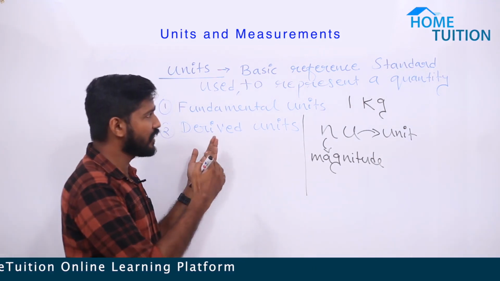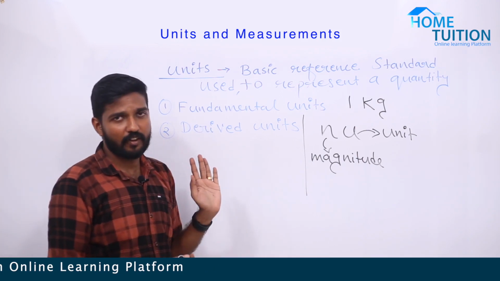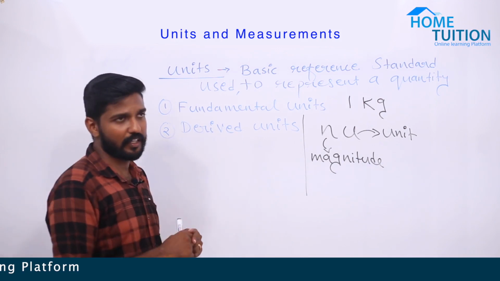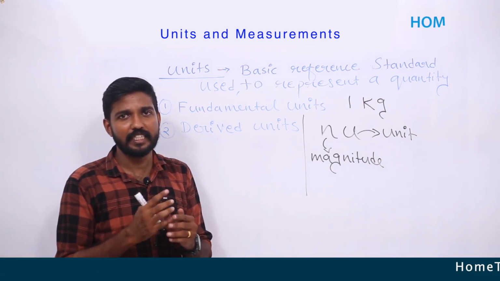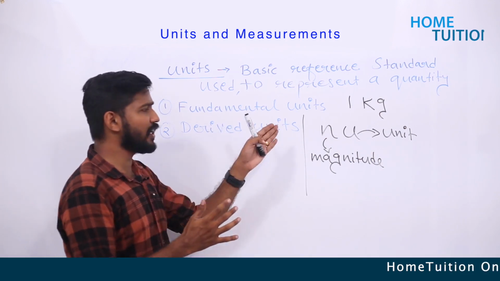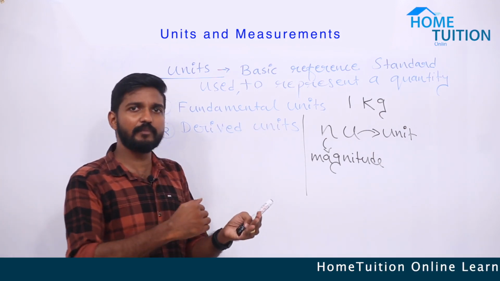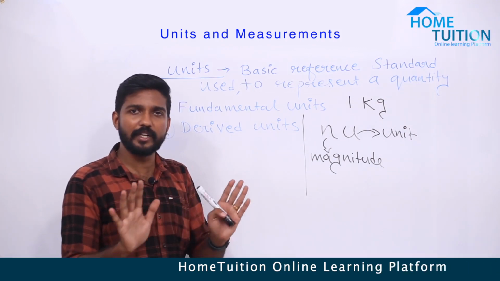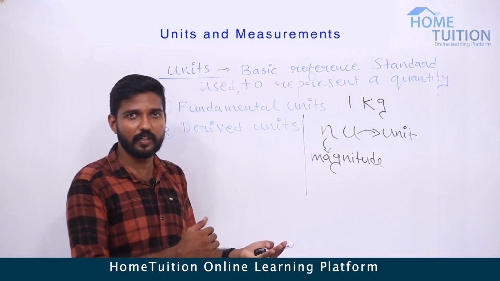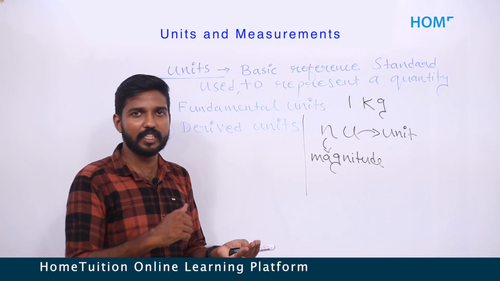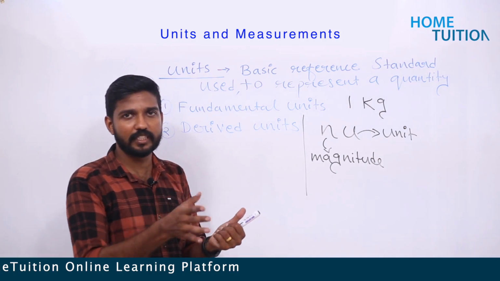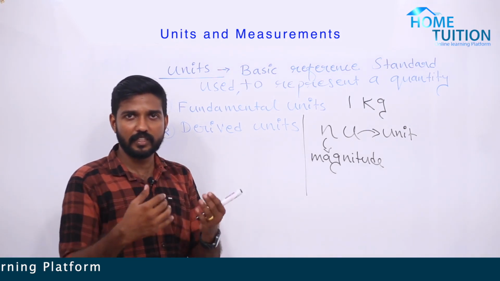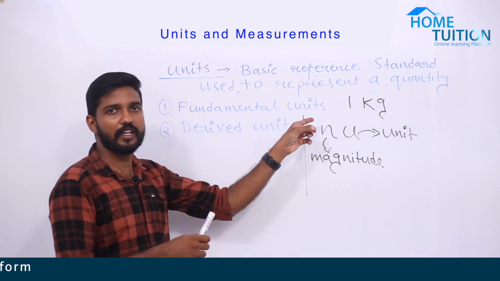Then we have learned 3 types of physical quantities. What are they? Fundamental, derived and supplementary. So what do you mean by fundamental units? The units of fundamental quantities are called fundamental units. Very simple. What are fundamental quantities? Mass, length, time, temperature, etc.